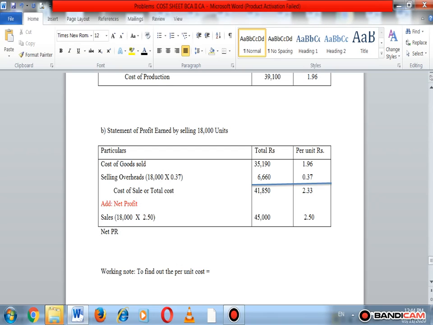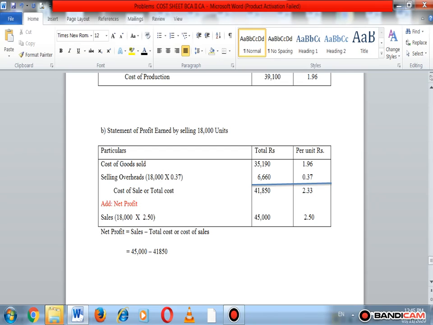Now, how is sales found out? I told you here how net profit is found out. Net profit is equal to sales less total cost or cost of sales. So just put the figures in the formula. Here net profit is equal to sales, 45,000, minus 41,850. We get the net profit as total net profit.